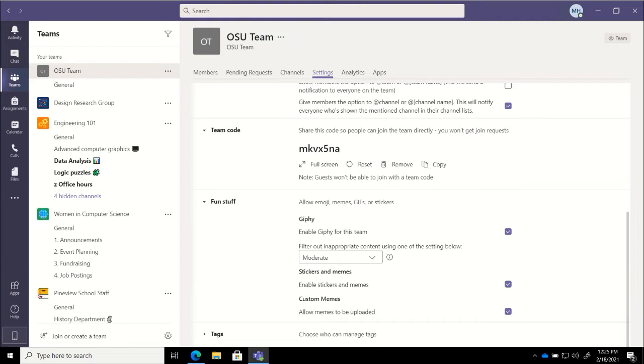And then if you need to, if they're not using it later or not using it the way you intended for them to, you can come in and change that. Or you could just change the filter on this. You could change it from moderate to strict for the GIFs if you want to. So a lot of different options in here.